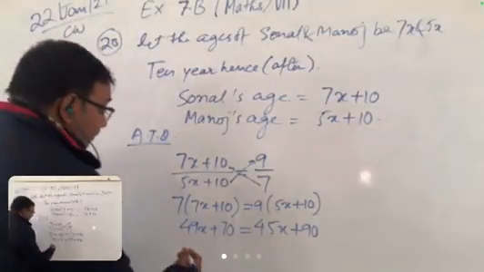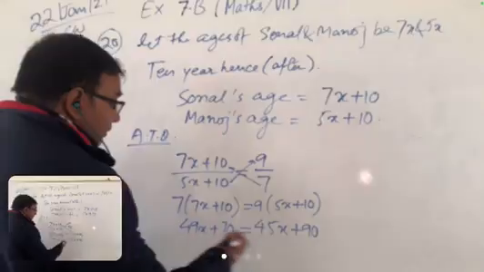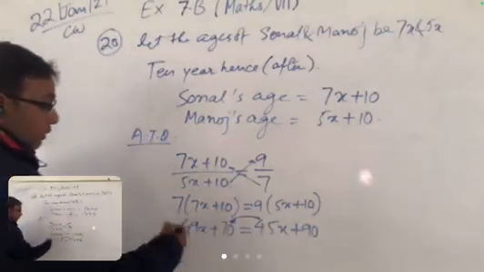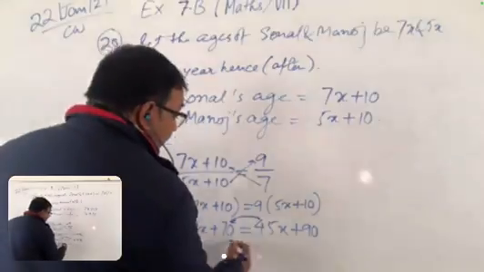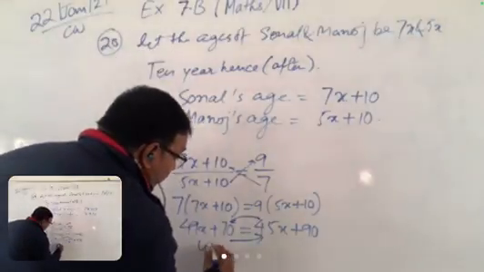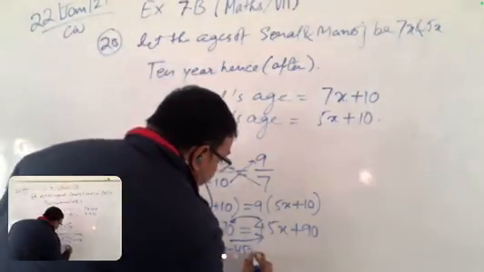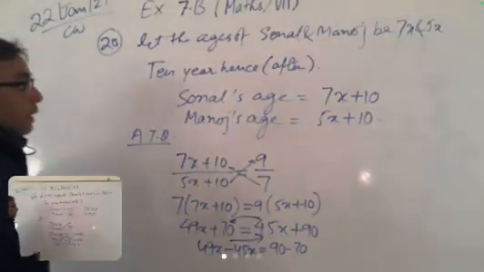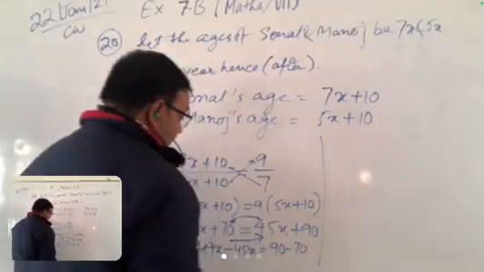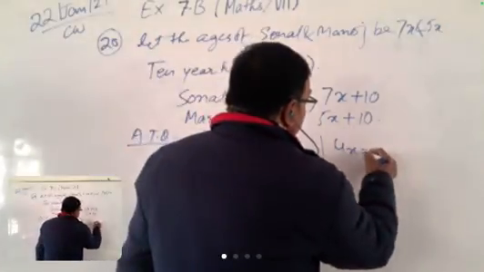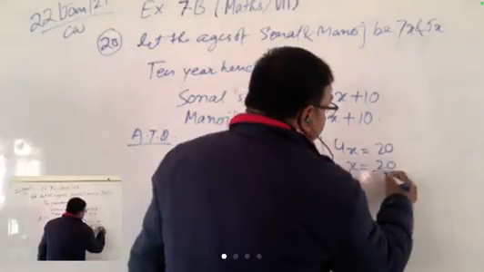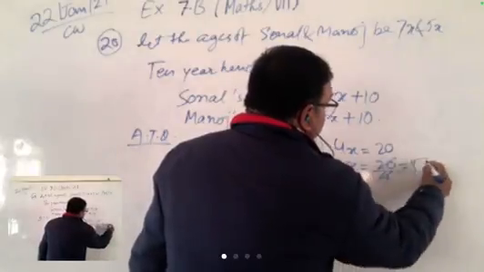Now, you can transfer this 45x to the LHS side and 70 to the RHS side. So it will be 49x minus 45x is equal to 90 minus 70. So 4x is equal to 20. So x is equal to 20 by 4, which is equal to 5.